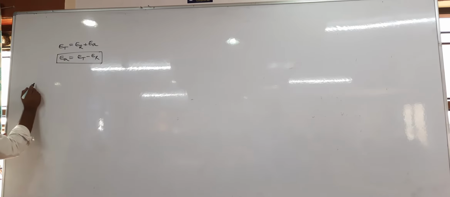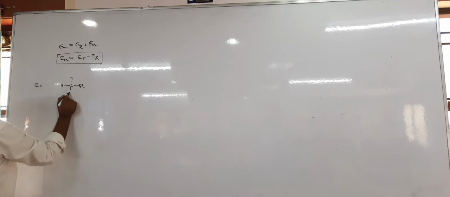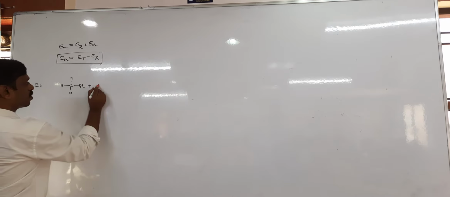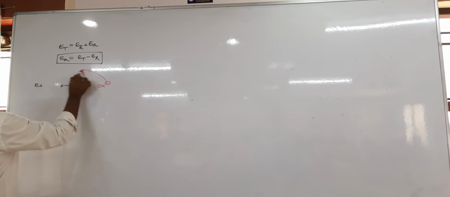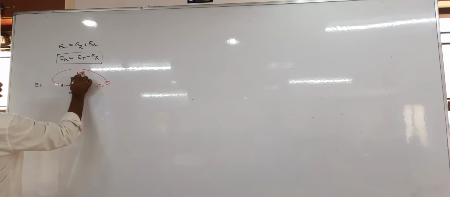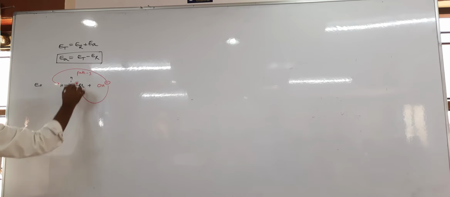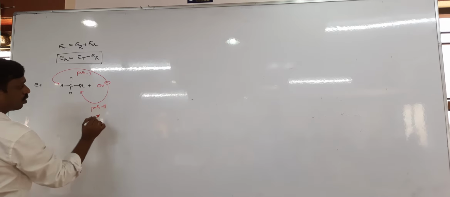Example, take this SN2 reaction. Methyl bromide reacts with OH minus. OH minus is the nucleophile. This OH minus may attack methyl bromide from the back side of the leaving group, let us take it as path 1, or it may attack from the same side as the bromine, which is path 2.